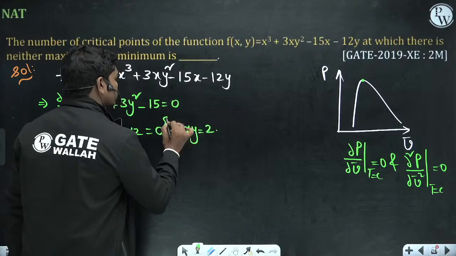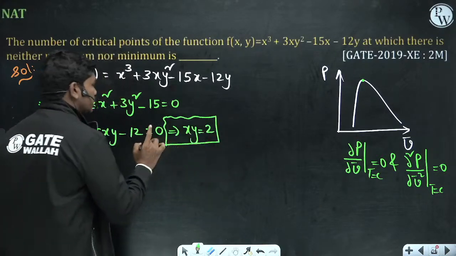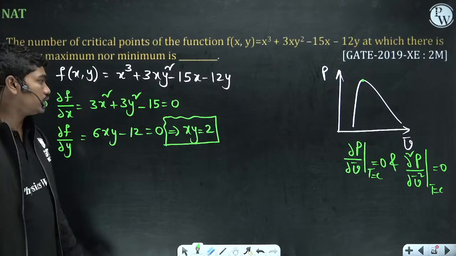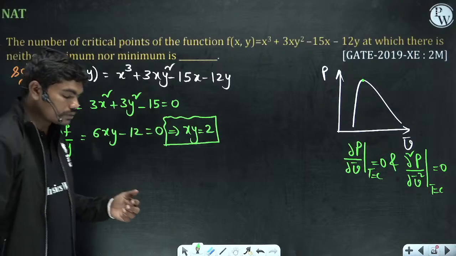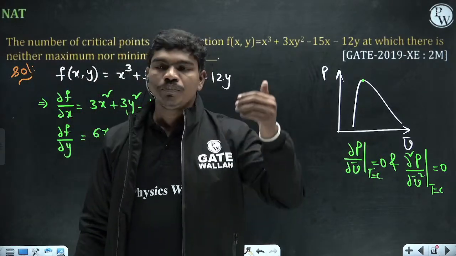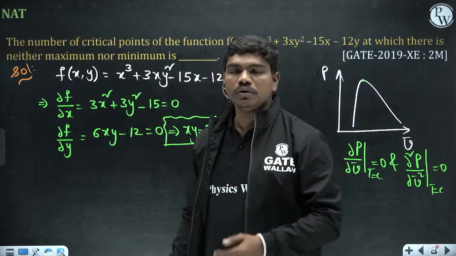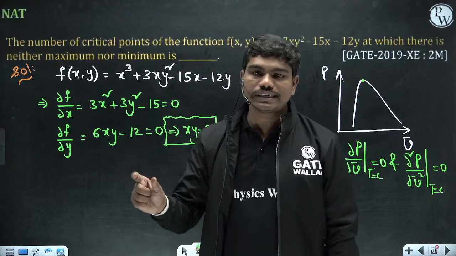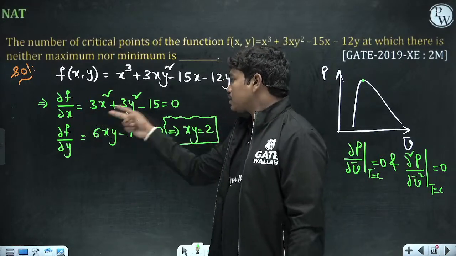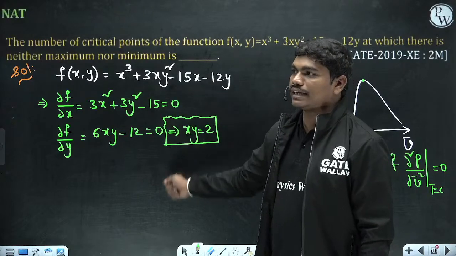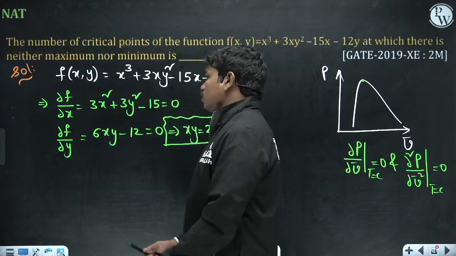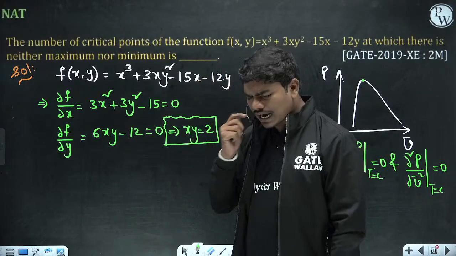Okay, so xy product is equal to 2, and 3x square plus 3y square minus 15 is equal to 0. So now if you solve these two equations, because normally in single variable calculus, if you want stationary points, if you set the first derivative equal to 0, the x values directly become the stationary points. But in two variables, you have to calculate both partial derivatives and set those partial derivatives equal to 0. Okay, yes, we have to use r square minus st. Okay, so we'll see what is this r square minus st. I write s square minus rt basically.